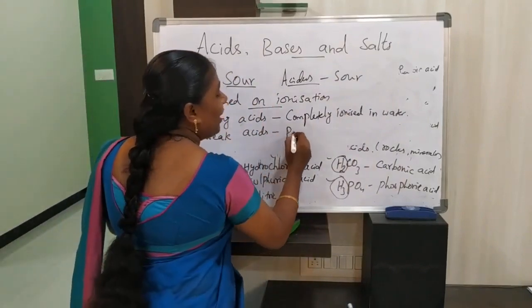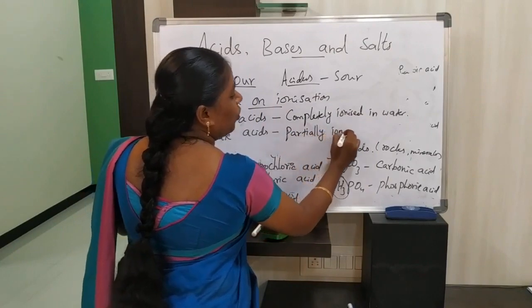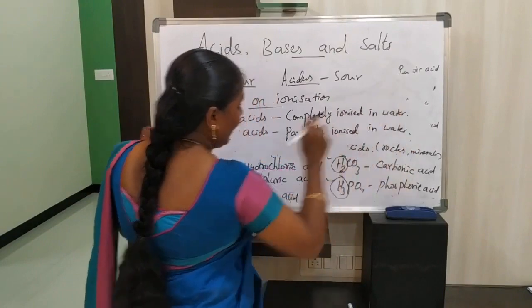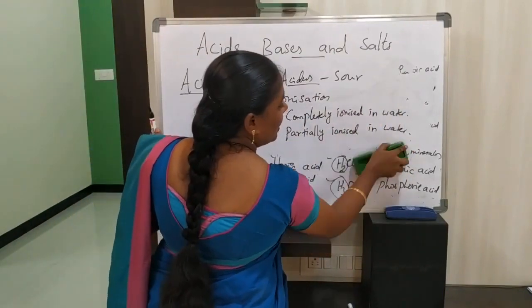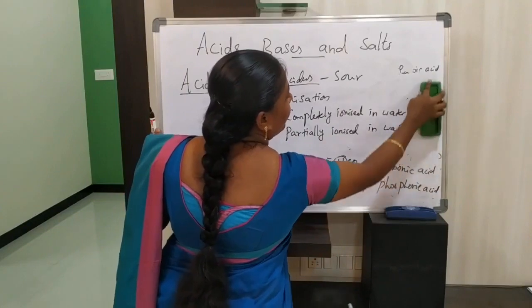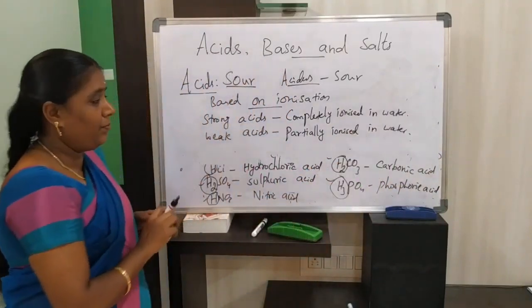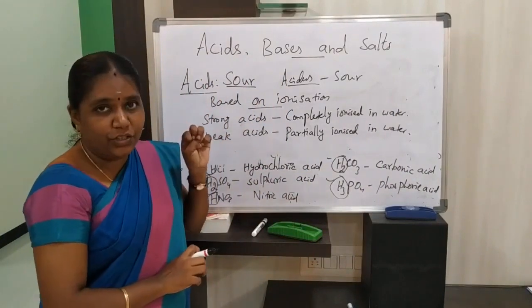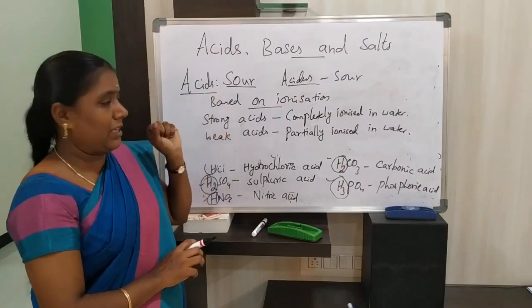Weak acids are partially ionized in water. What is meant by completely ionized? What is meant by partially ionized? See, now we are going to discuss.